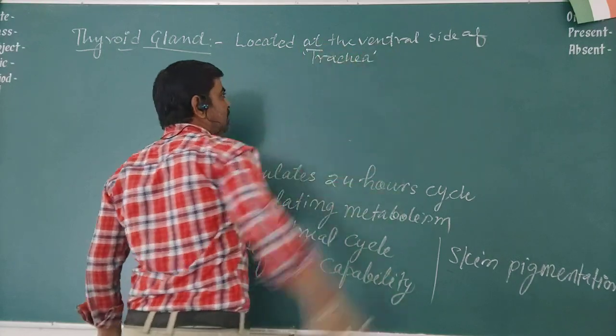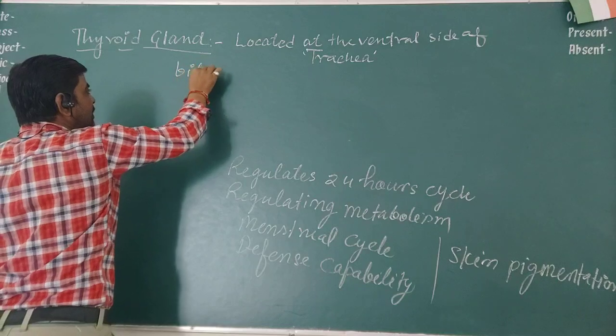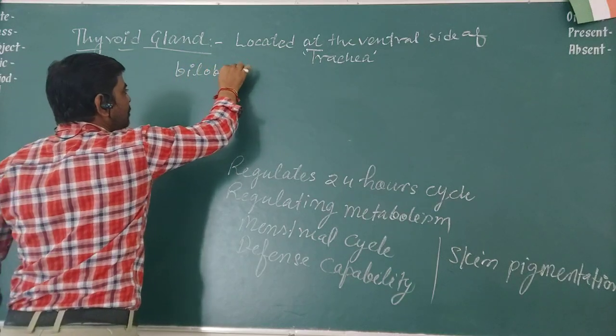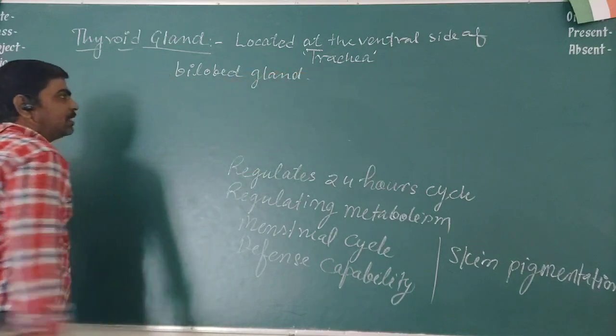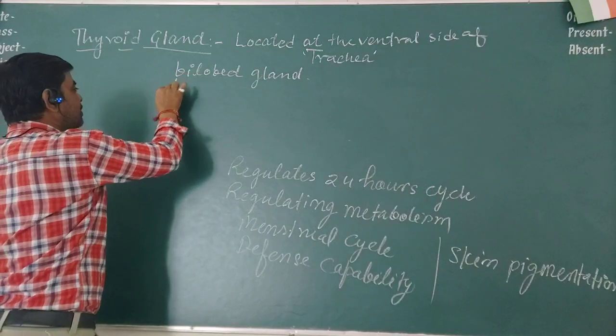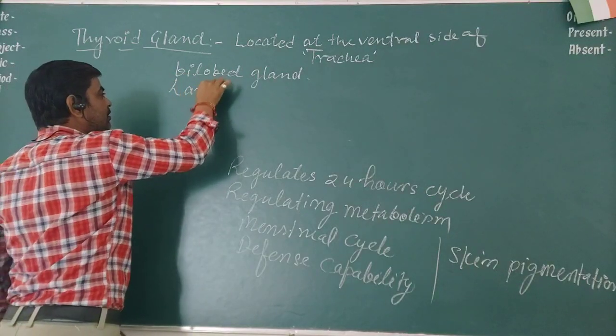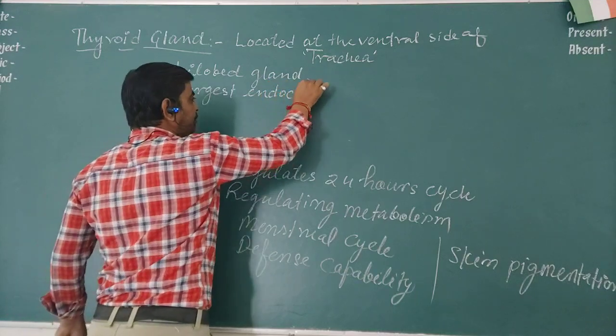This gland is a bilobed gland, having two lobes. And you also have to know that it is the largest endocrine gland in the human body.